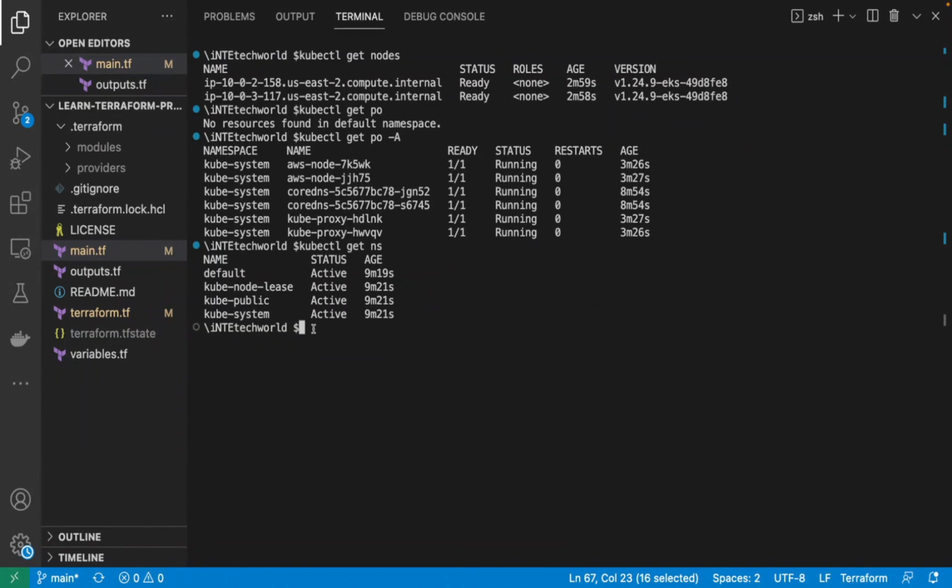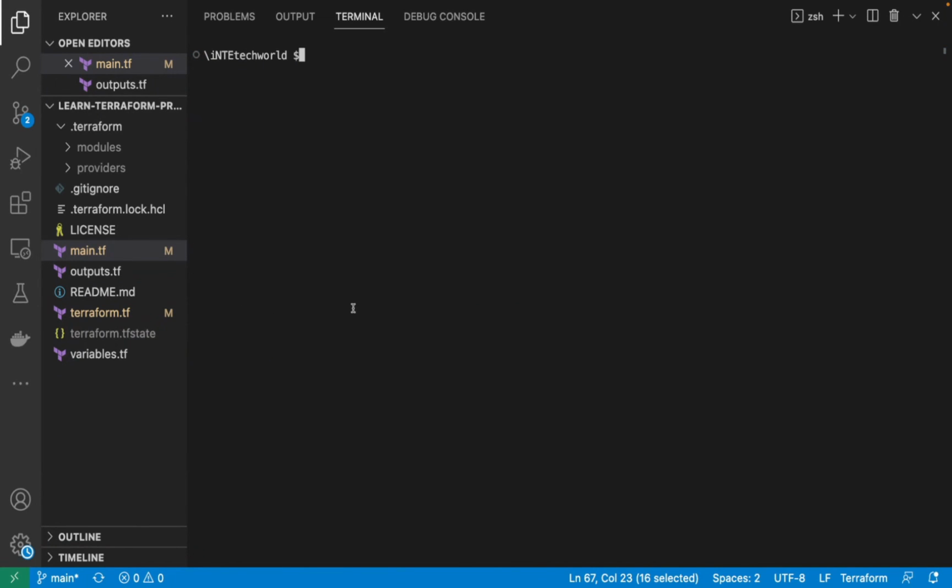Next, once you are done checking and verification, you can destroy or terminate all the resources. To clean up the resources, you need to run Terraform destroy.